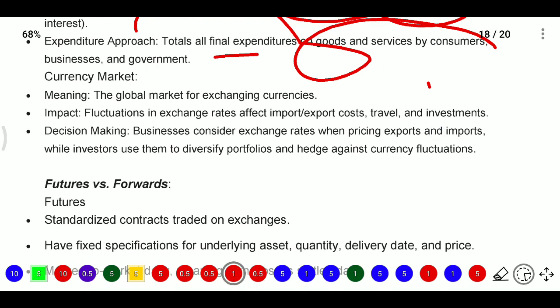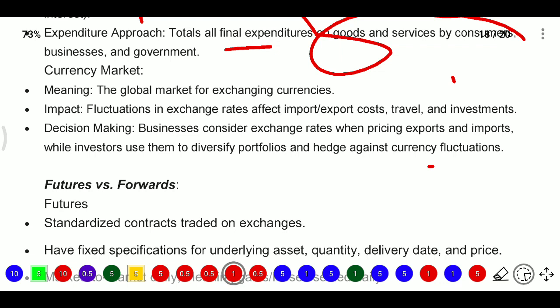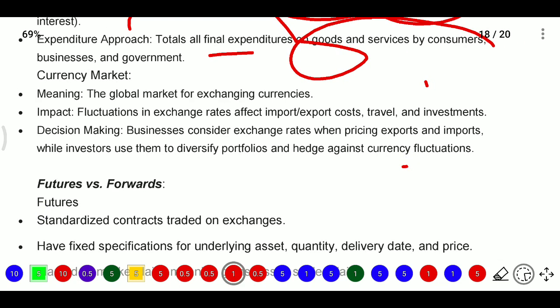Next we have the currency market. What is meant by currency market? The global market for exchanging currency is known as the currency market. Currency market means it is one global market where we can exchange currency. Here the impact is that fluctuations in exchange rates affect import and export costs, travel, and investments.